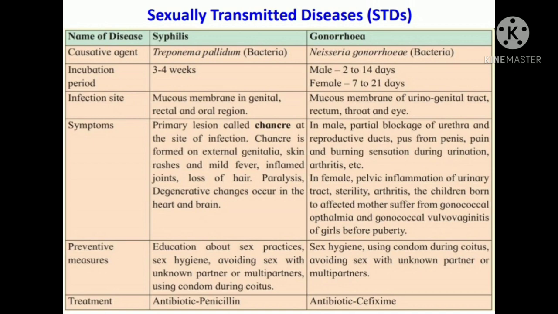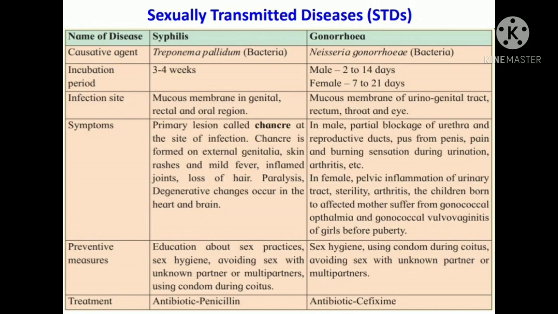Then coming to the next point, infection site. What is the site of the infection in case of syphilis? Mucous membrane in genitals, rectal and oral region. Which parts?